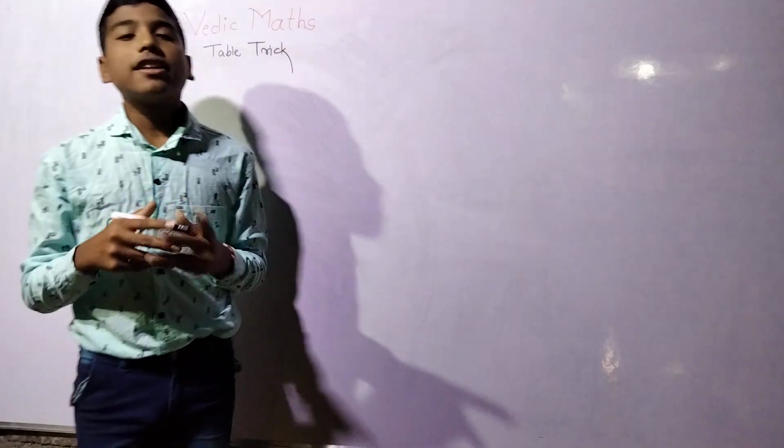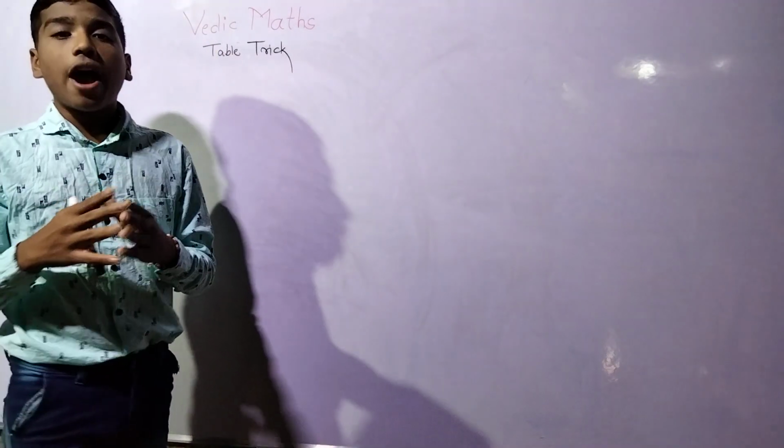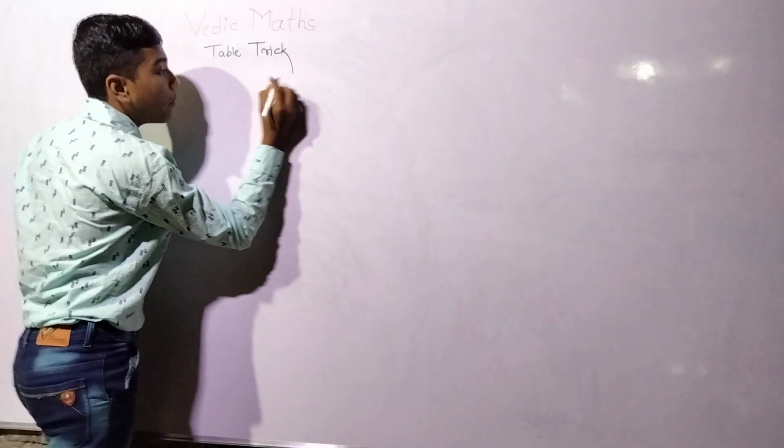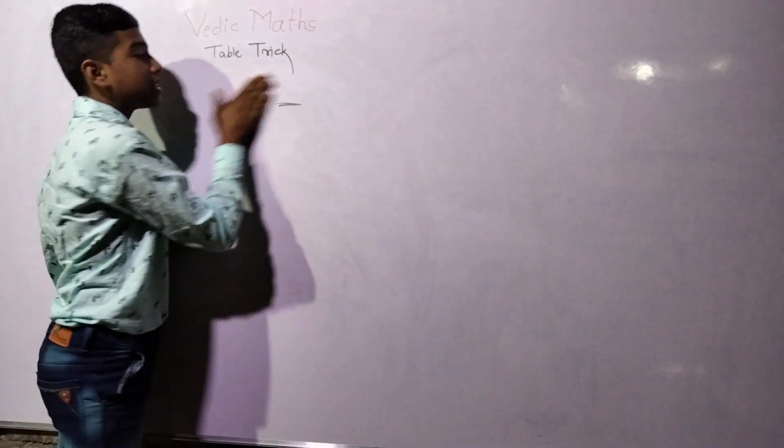So guys, in today's section we are learning about the best trick, which is a table trick. I will ask you a question: how far does your table go? 20, 25, maximum it will be 30. I will tell you a table trick with which you can write the table of 99. It's a type of magical trick. So guys, let's start this trick.